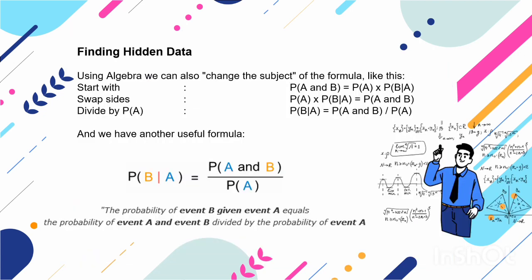And then finding hidden data. And we have another useful formula. The probability of event B given event A equals the probability of event A and event B divided by the probability of event A.